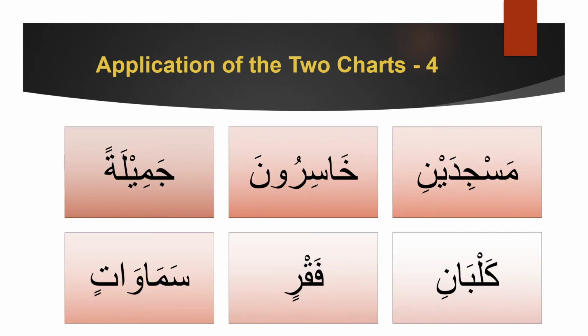Jamilatan. Jamilatan rhymes with muslimatan, which means that this is one. First of all, it's one, and then it's nasab, because an sound means nasab, and then there is female. Okay. Next word. Khasiruna. What does this mean? Muslimuna. This means that it is three rafa and it is male. Three rafa male.